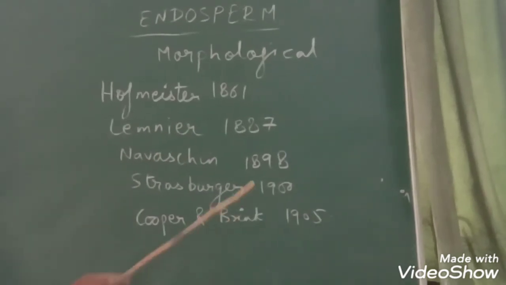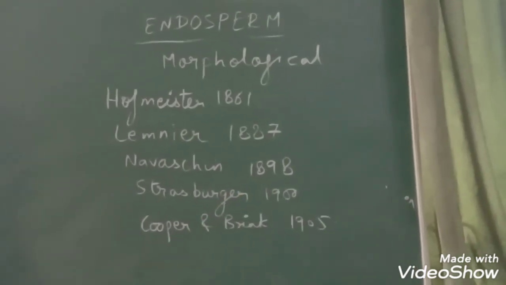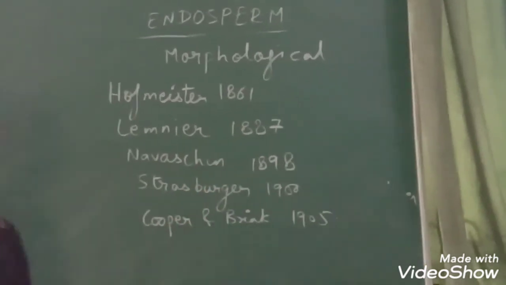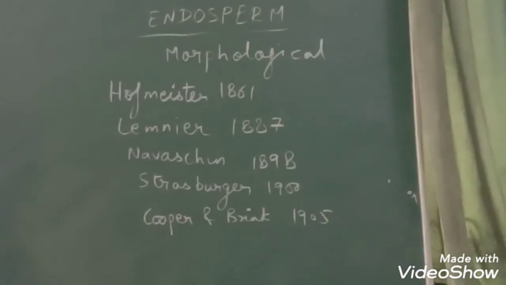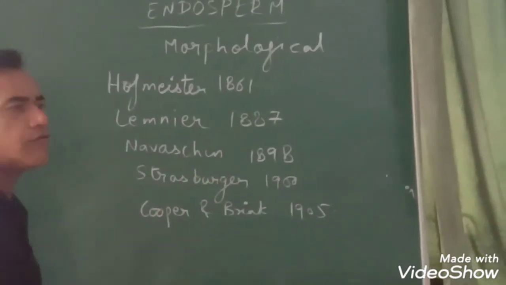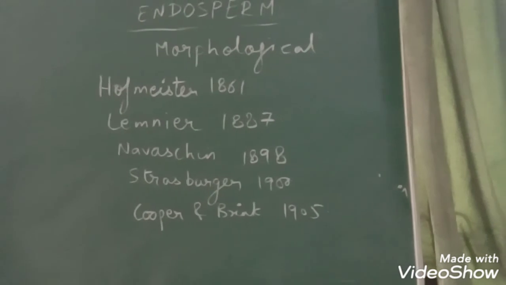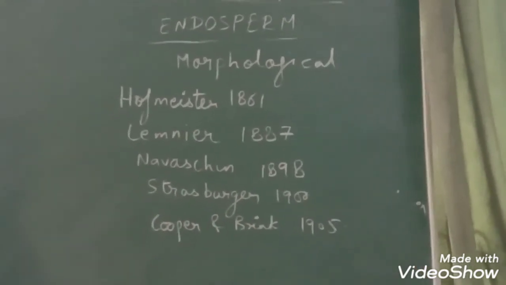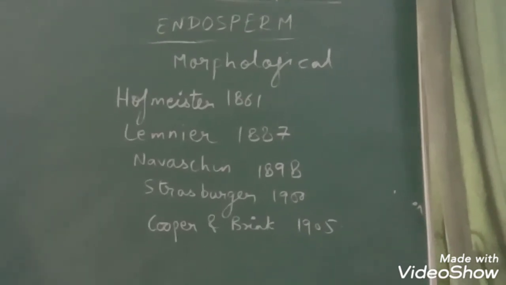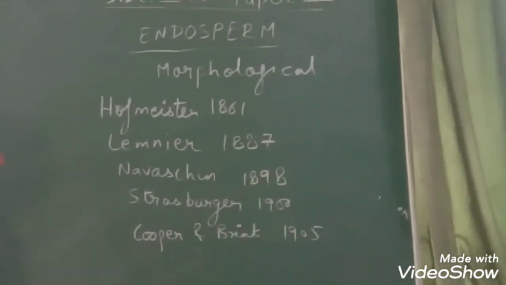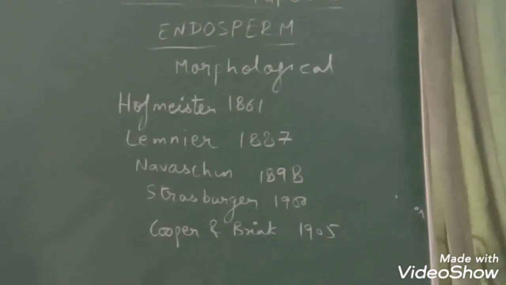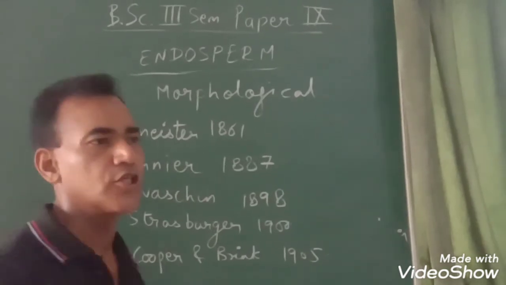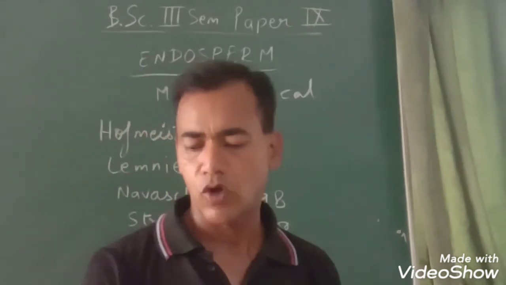According to Nawaschin 1898, triple fusion was regarded as the true act of fertilization, and the endosperm is the result of this double fertilization. Whereas Strasburger in 1900 considered triple fusion as vegetative fertilization. Cooper and Brink 1905 proposed that endosperm is neither gametophyte nor sporophyte, but it is a tissue of special physiological importance.